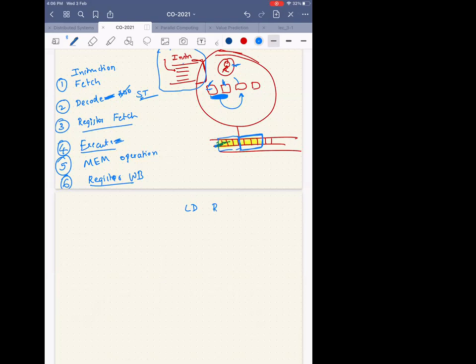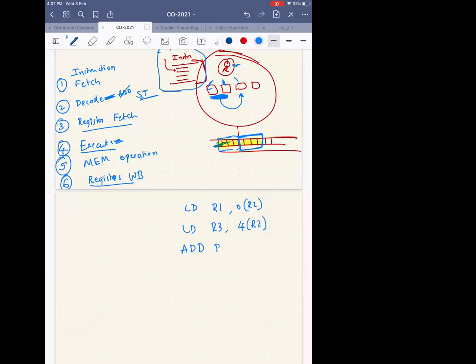Now what do I do? A load into register 1, 0 comma R2. This is just the code that I know that I'm writing. Then I do another load, say into R3, 4 comma R2. I hope everybody is clear by now. Then I do an add, which is R4, R1, comma R3. So I am adding these two, right? And then I do a store of R4 in, say, 8 comma R2. So this is the code that I have.